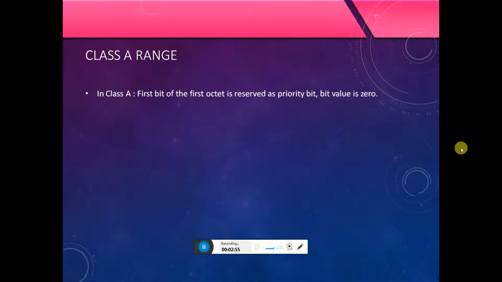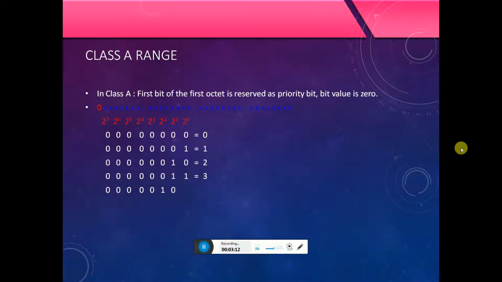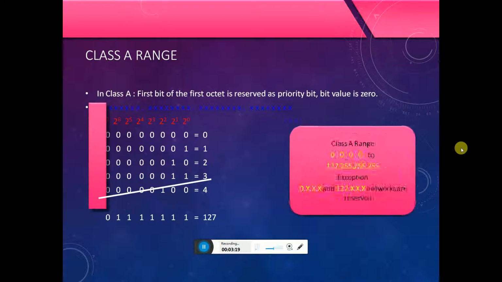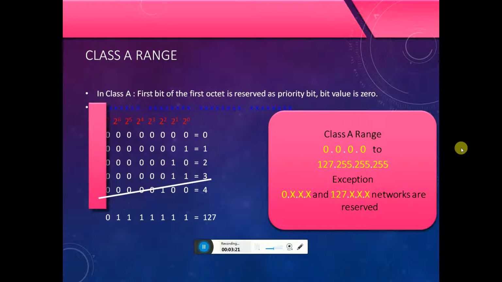Class A range. In class A, the first bit of the first octet is the priority bit, with value 0. The remaining bits use 2 to the power of 7: 0000 0000 is equal to 0, 0000 0001 is equal to 1, 0000 0010 is equal to 2, 0000 0011 is equal to 3, 0000 0100 is equal to 4, and so on up to 127. This class A range is 0.0.0.0 to 127.255.255.255.